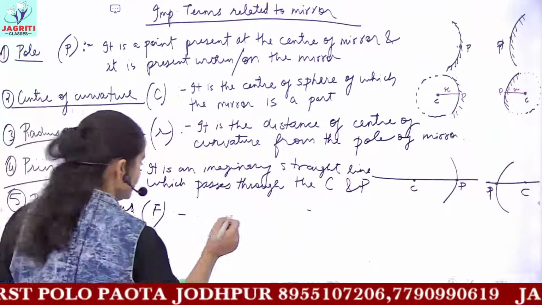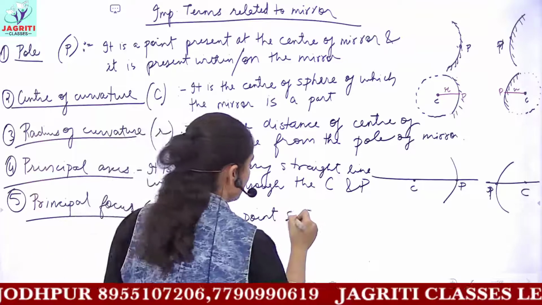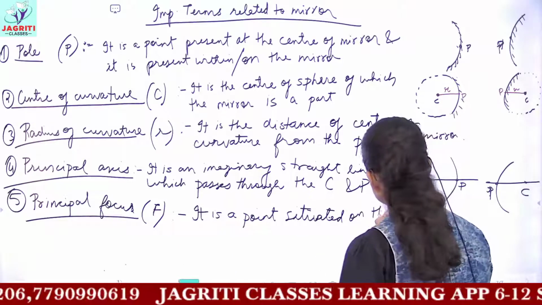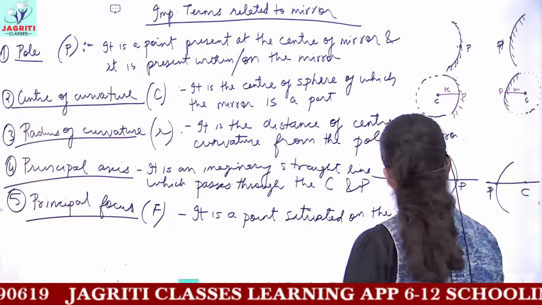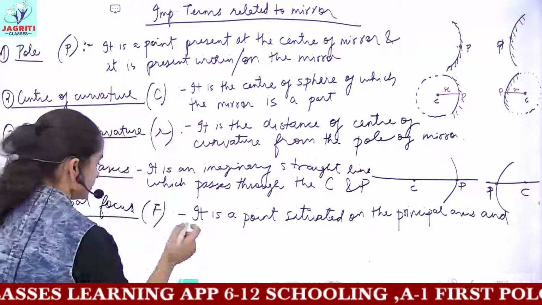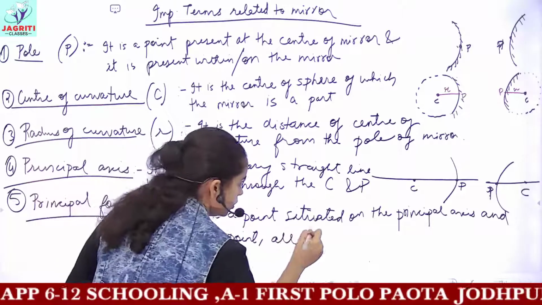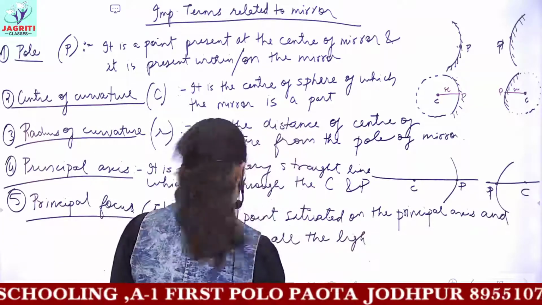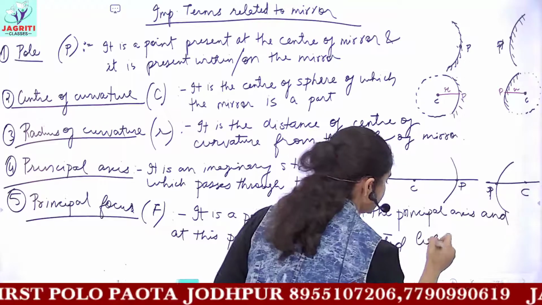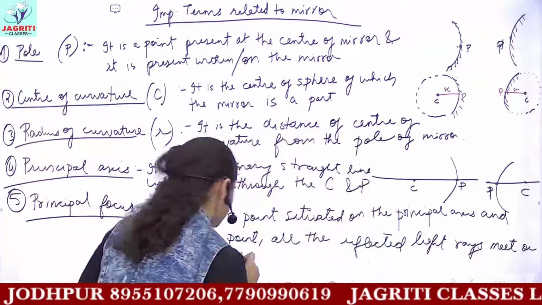And the definition would be, it is a point which is situated on the principal axis, and at this point all the reflected light rays meet or appear to meet.